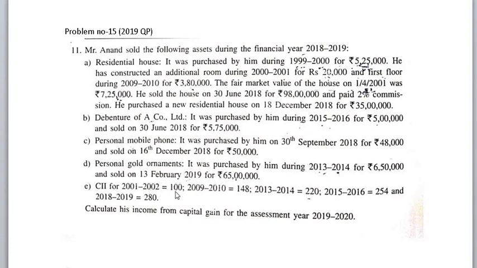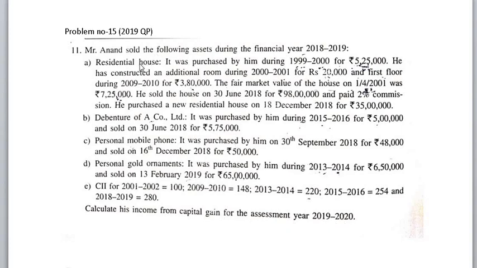CII given: 2001, 100; 2009-10, 148; 2013-14, 220; 2015-16, 254; and 2018-19, as we know, 280. Calculate his income from capital gain for the assessment year 2019-20.